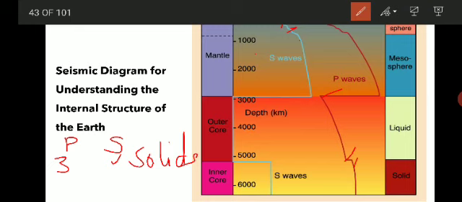So these changes tell us there are some discontinuities. So what is that discontinuity?